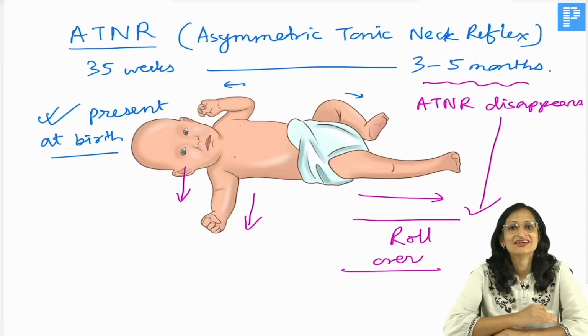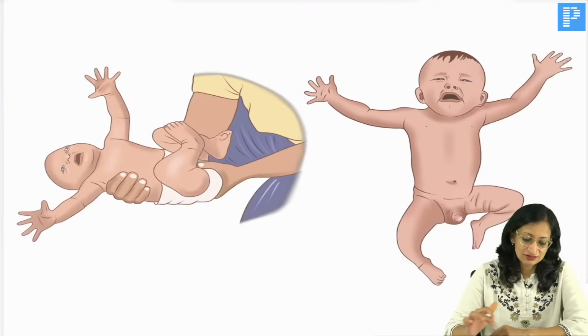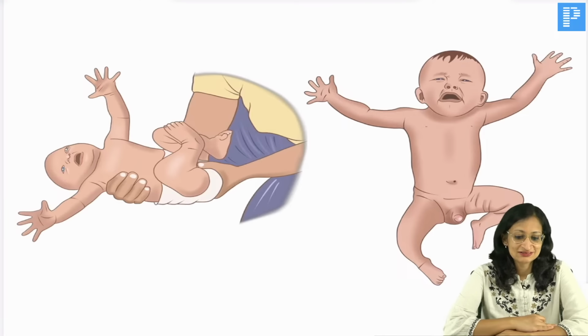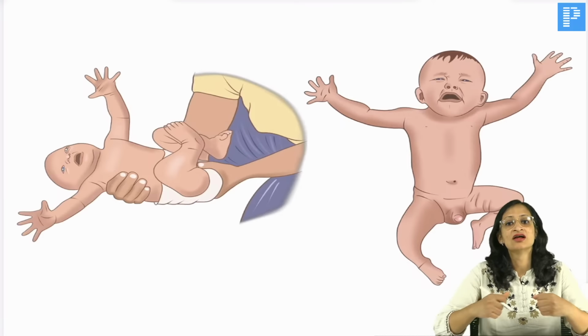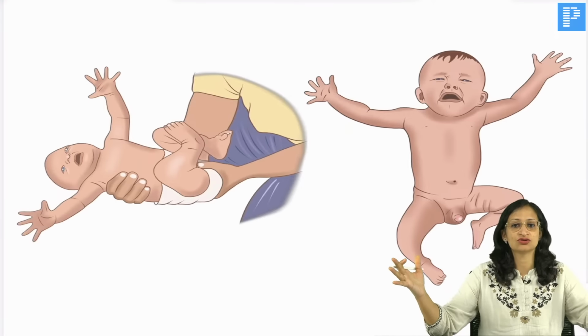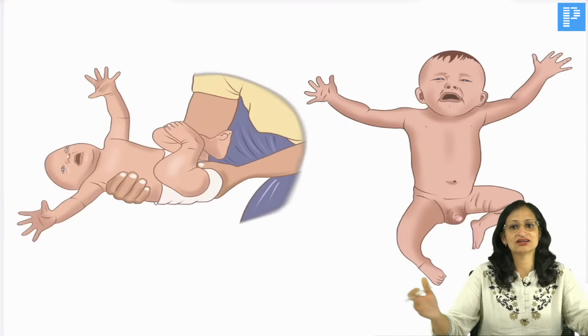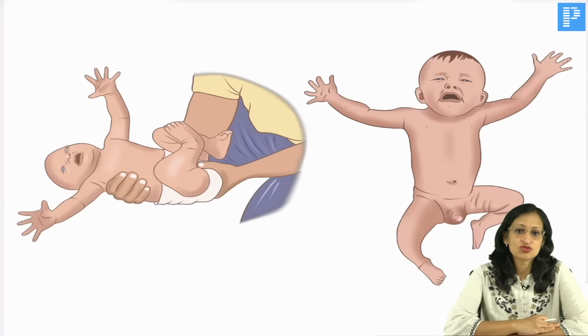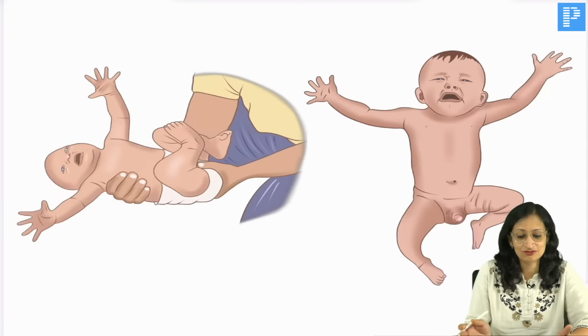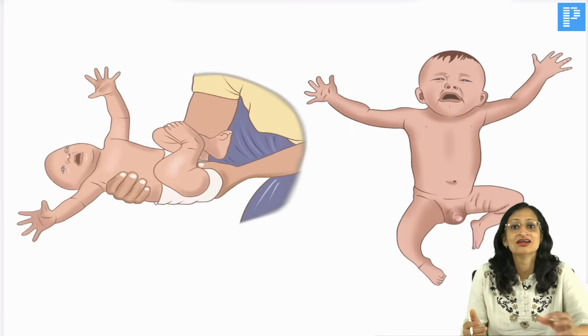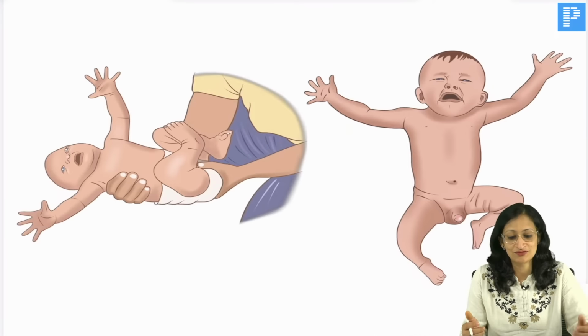Okay. So, moving ahead, what do you see here? Yes, what do you see here? So, here you can see that the baby is held and both the upper limbs of the baby are extended, and the lower limbs are also moving. The baby appears to be crying. So, what phenomenon is being done? In fact, you can get a video based question also for this, right? With your online mode of examination, the examiners also have the liberty of giving a video to you.